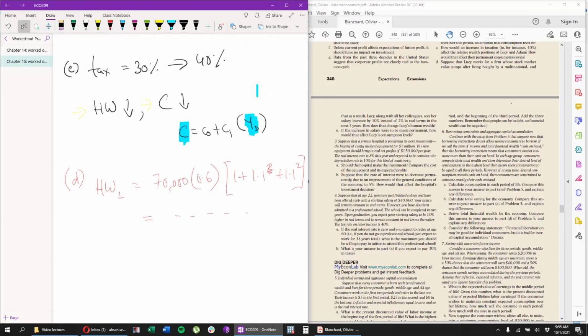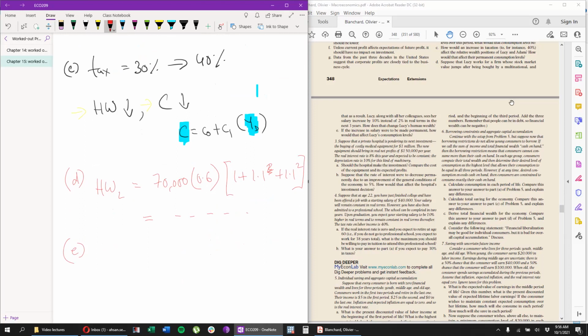And of course, you know that human wealth for Lucy will go up from what it used to be because her increments are higher now, although tax has also gone up. So I'm not really sure what will happen. You guys figure it out with your calculators.